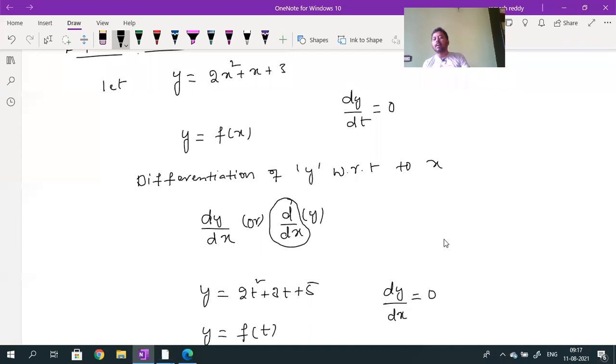So this formula dy by dx, how can you read? You can read it as derivative of y with respect to x, or rate of change of y with respect to x. How the y value is changing with respect to x will give you differentiation. So actually we call differentiation one mathematical tool.